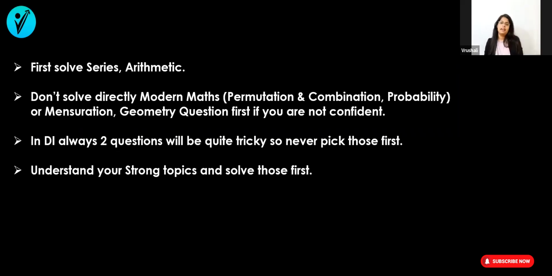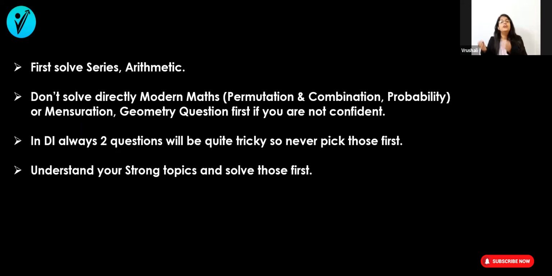Again, in DI, it happens. In DI, there are always 5 to 6 questions from the DI topic. And from those 5 to 6 questions, 2 questions will be there which will definitely be calculative, tricky, difficult to understand, and you get stuck on those questions. So always skip those 2 questions and solve the other questions. At the end, if you have time, then you can give your time to those 2 questions. Otherwise, you can skip those questions.